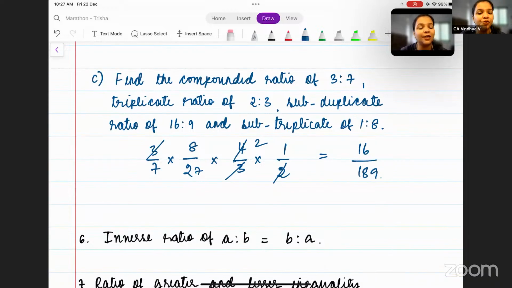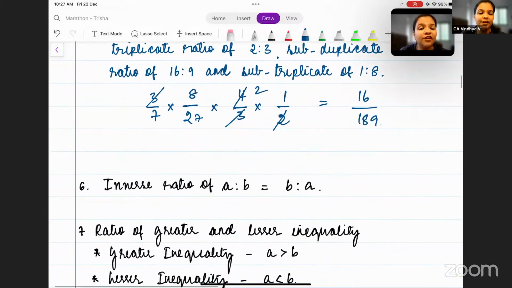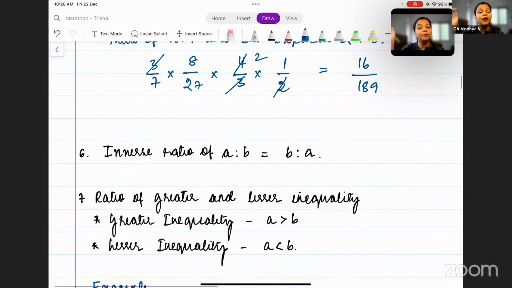That is the next type of ratio, which is called the inverse ratio of A is to B. If you remember, I had mentioned to you all in the beginning that the order of the ratio is important, correct? And I also told you that A is to B is not the same as B is to A. So what is this B is to A now? B is to A is nothing but the inverse of A is to B.